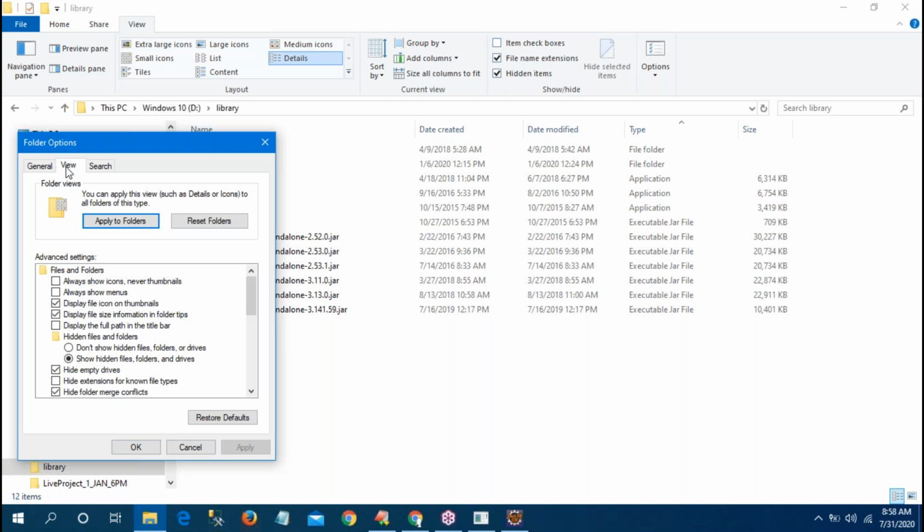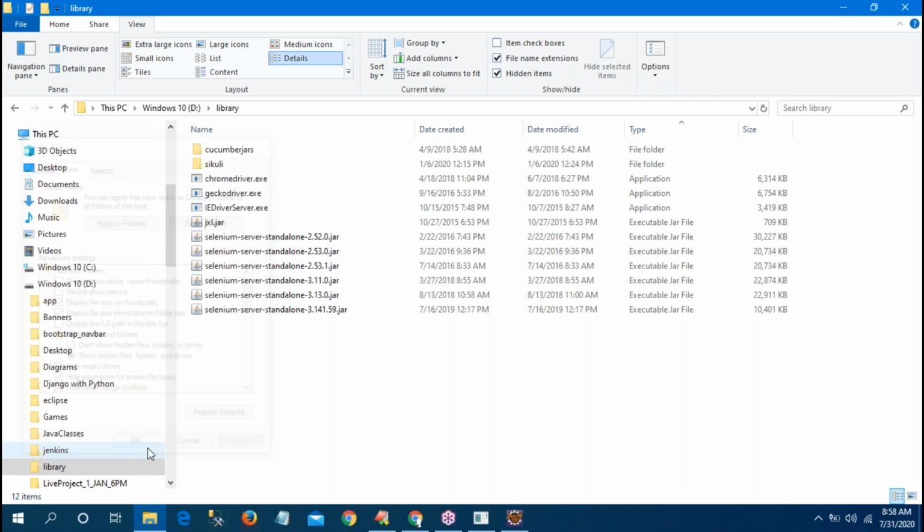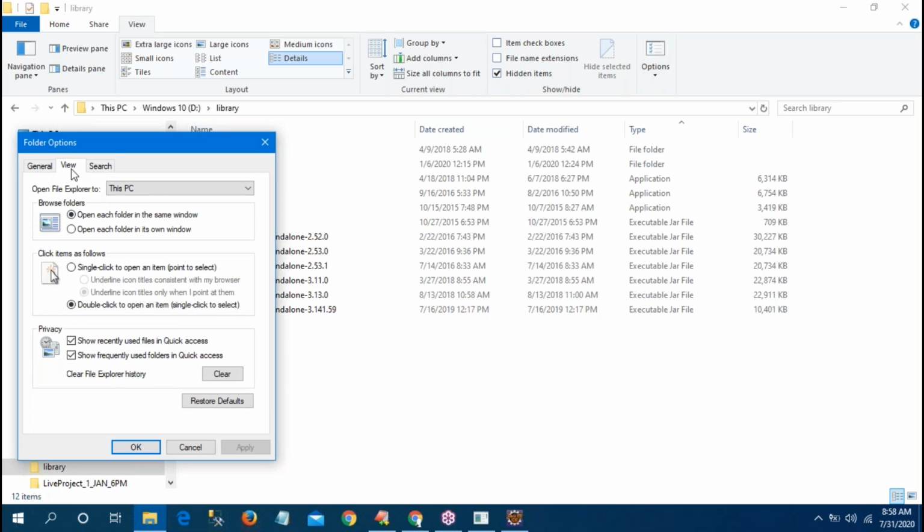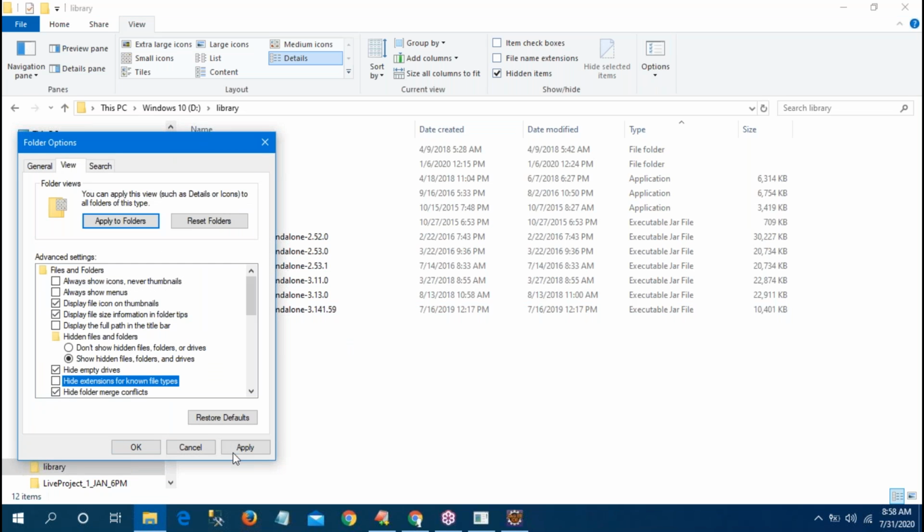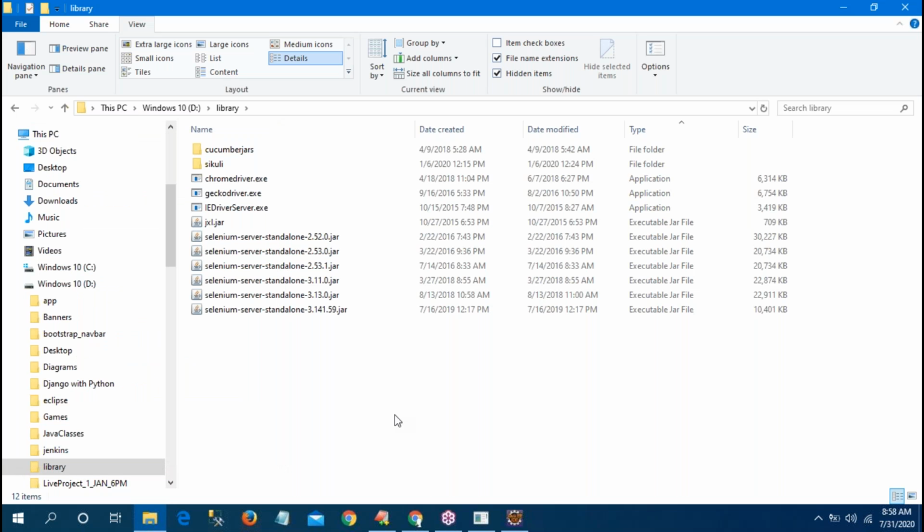Here, go to the view again. See, you have selected this checkbox, hide extensions for known file types. If I select this checkbox and apply, my extensions will also be hidden. Is there any extension there? No. So just unselect the checkbox. Go to the view, unselect, apply. Then the extensions will come.